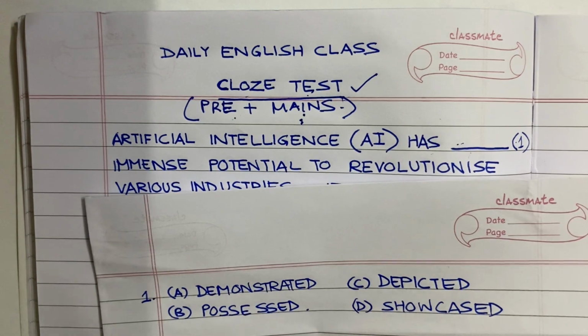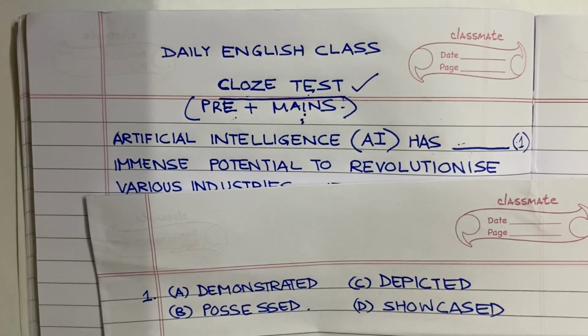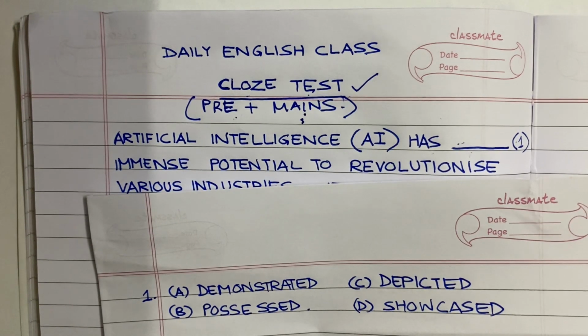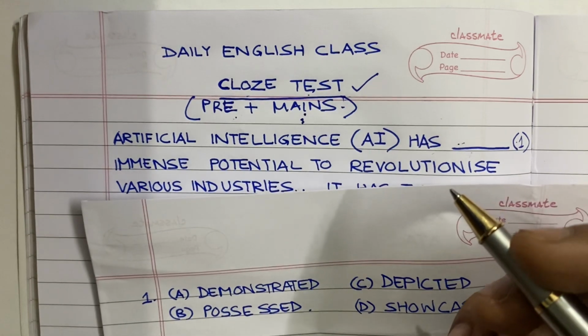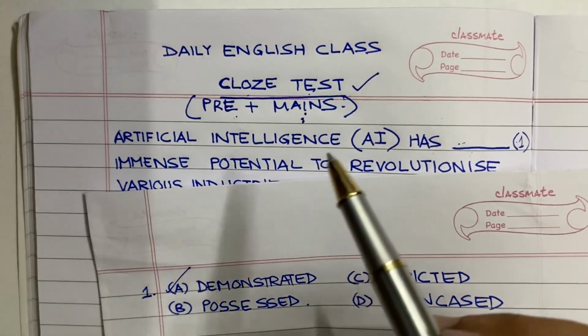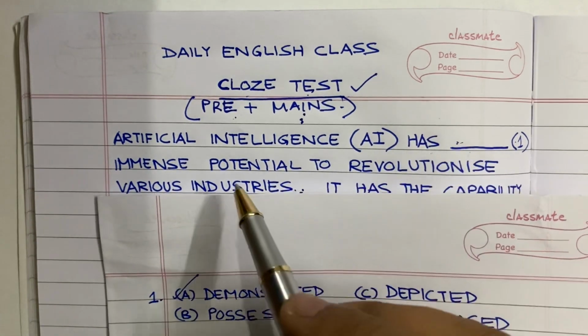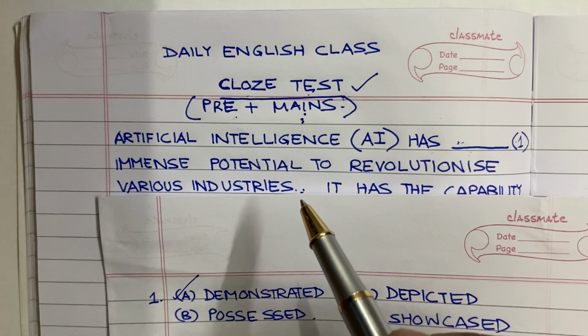I am giving you time for a few seconds so that you can think on your own. Then I'll tell you the right answer. So the correct answer for this is option number A, demonstrated. Artificial intelligence has demonstrated immense potential to revolutionize various industries.